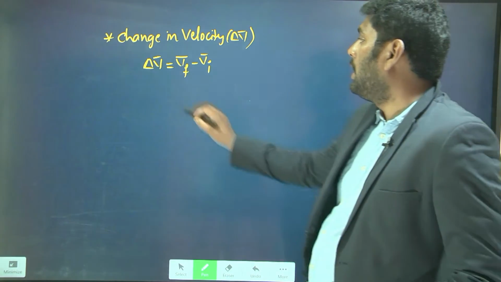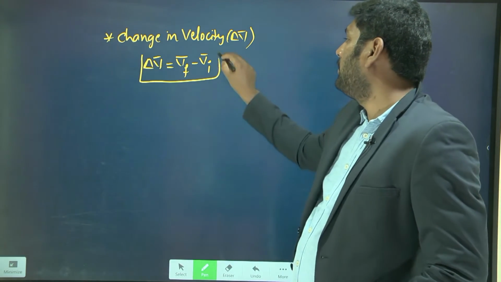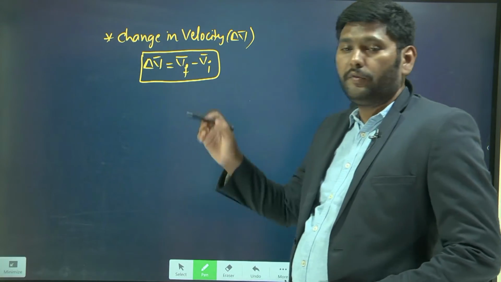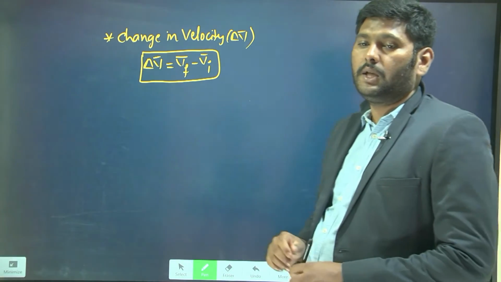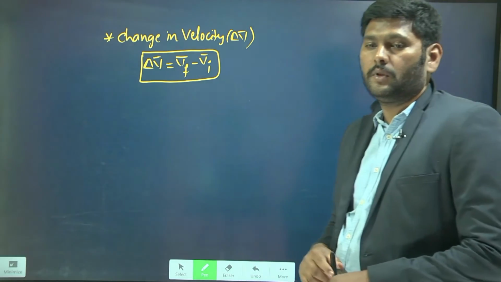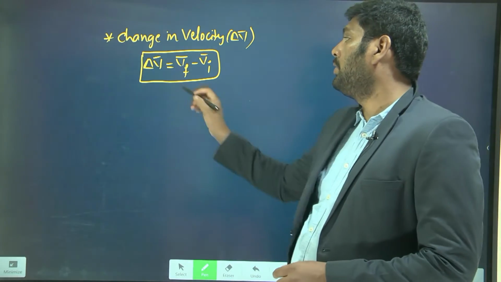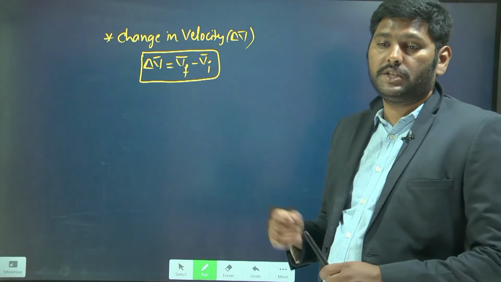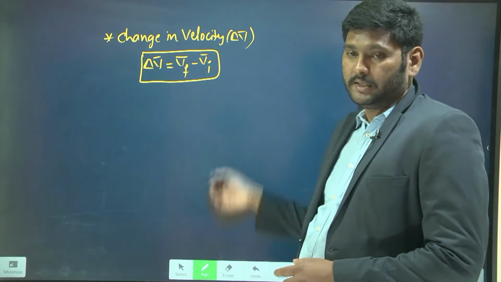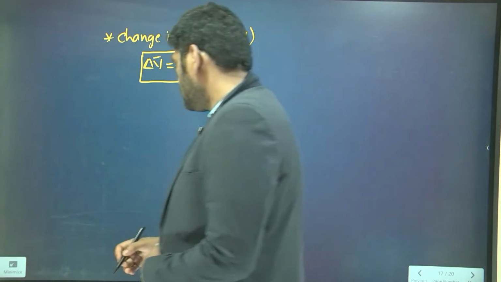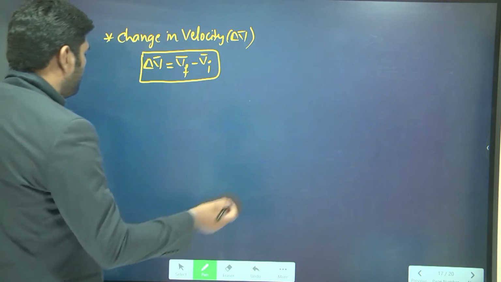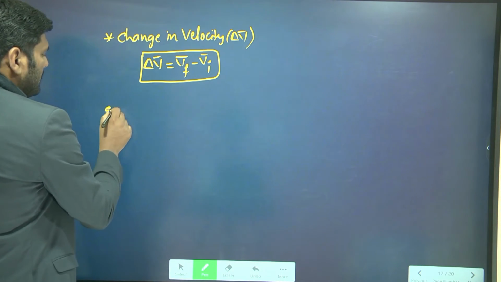So how do you find the change in velocity in different situations? I'll explain this with some examples. Let's take example number one.